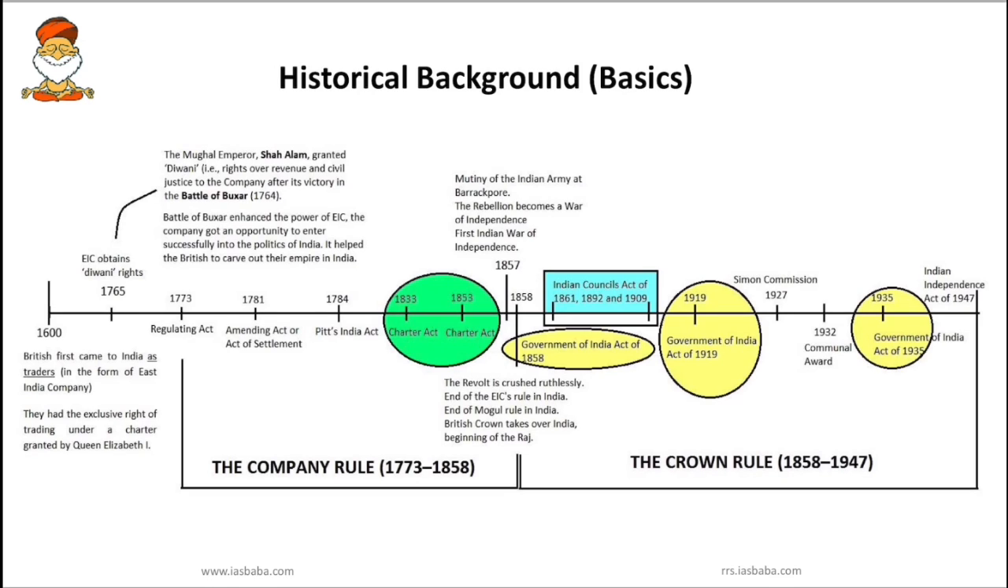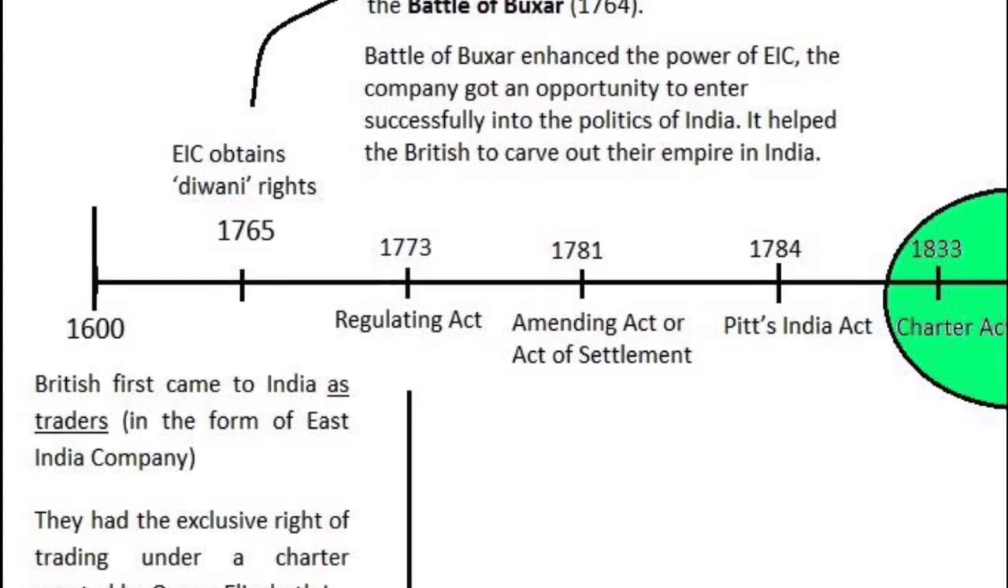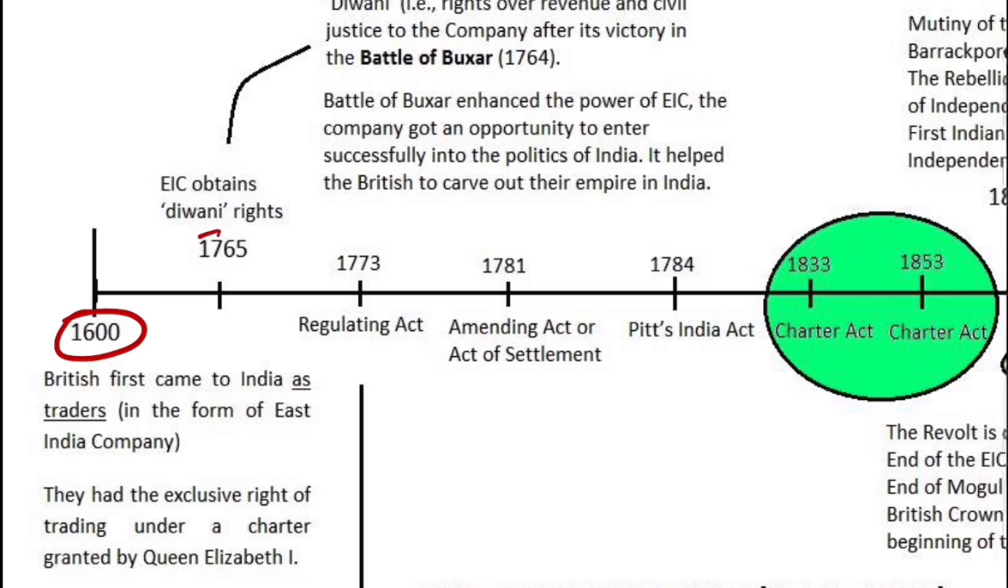So here I have given a small timeline. Historical background basics. So we know that in 1600 British first came to India as traders. So East India Company had purely trading functions during 1600. Second important point we have to know is that in 1765 this East India Company obtained Diwani rights.